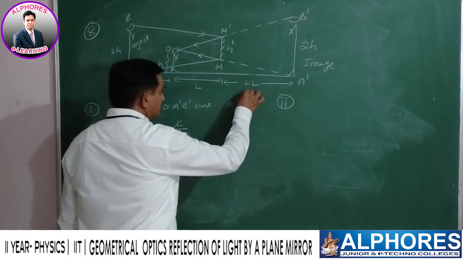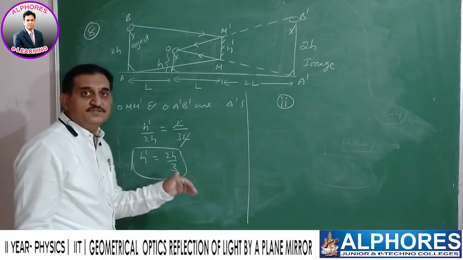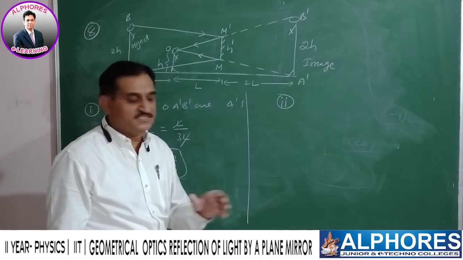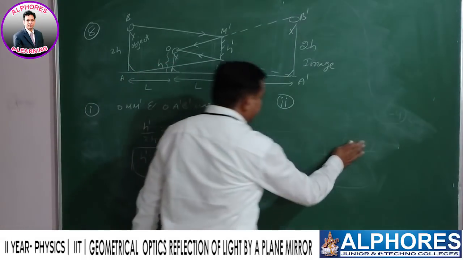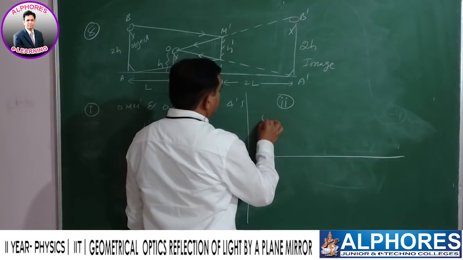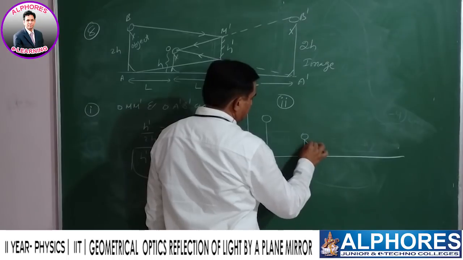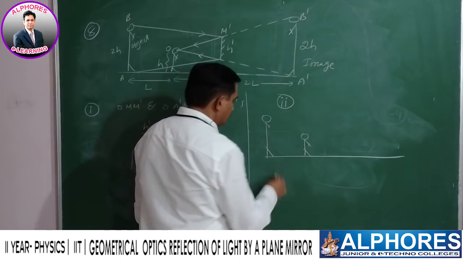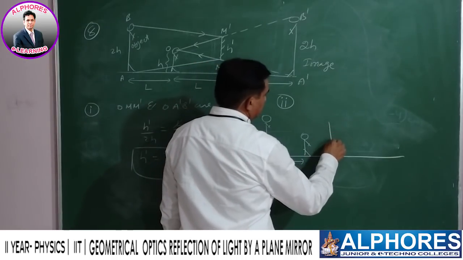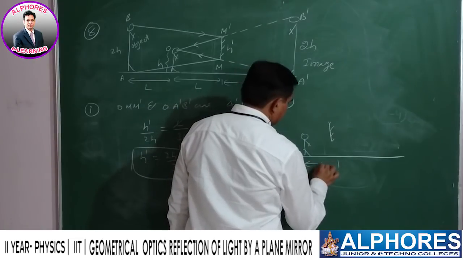And the second question is, suppose his father wishes to see the full image of the boy, then what is the minimum size of the mirror required? Let us see the ray diagram. Father, boy, distance L here. This is the plane mirror. Its distance is also L.